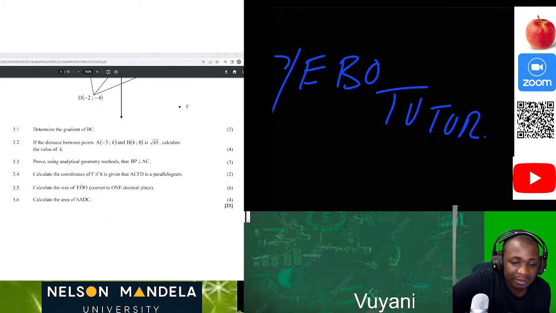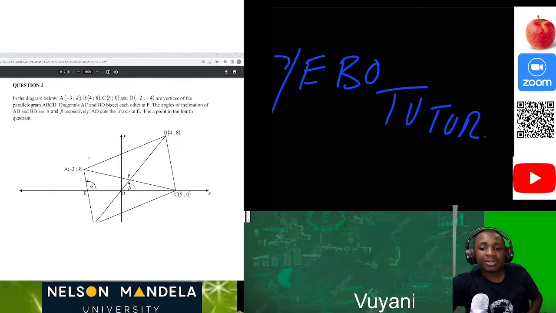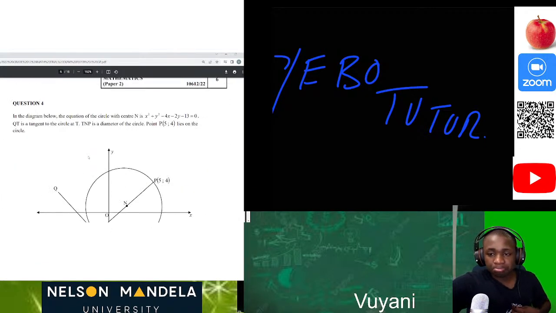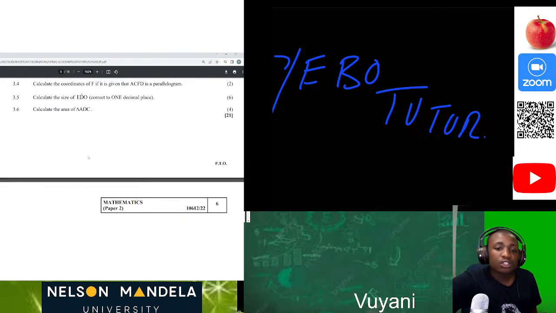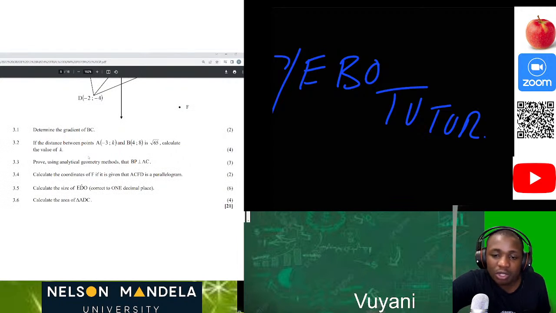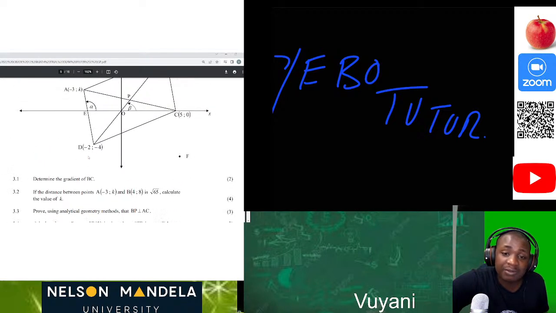Now, as we can see on the question paper here, it's from Gauteng. It's question 3, 21 marks plus 18 marks. So usually our analytical geometry is always plus or minus 40 marks. Those are just easy marks for you to grab.